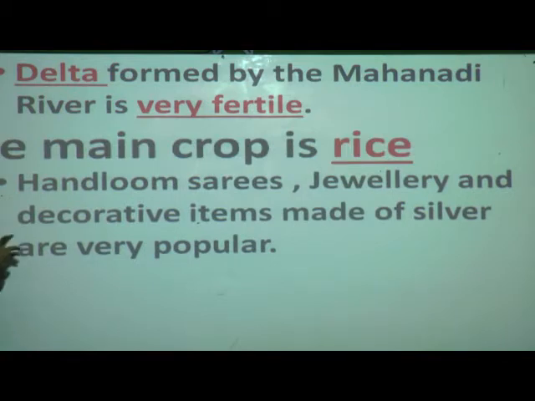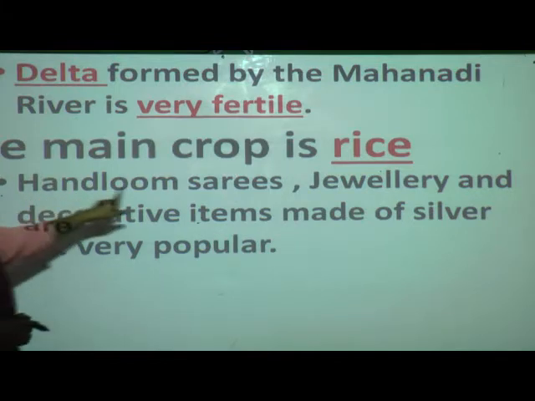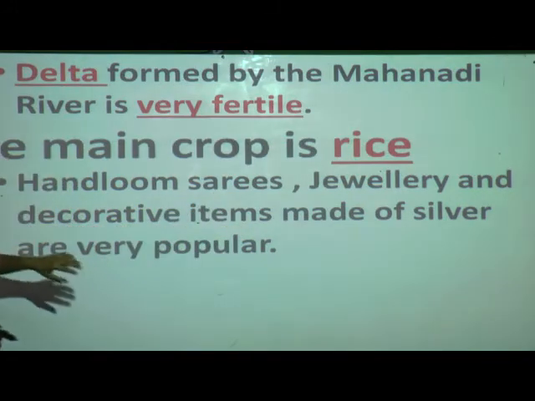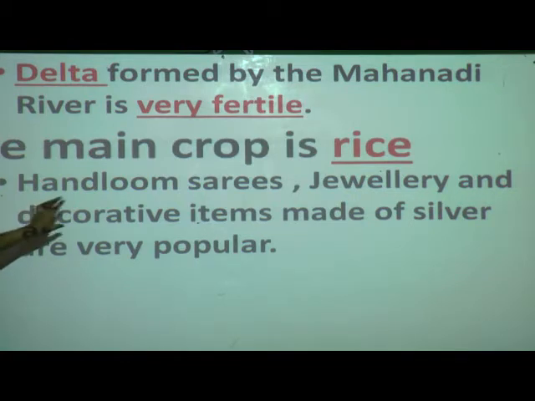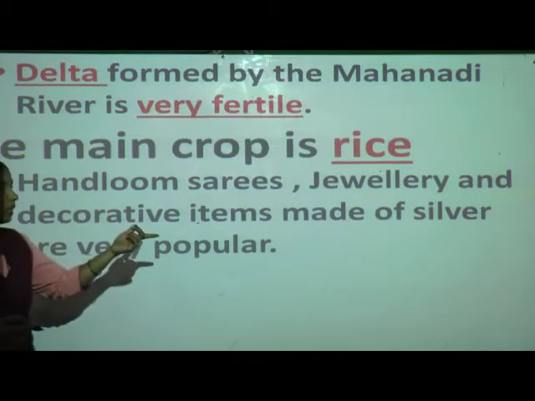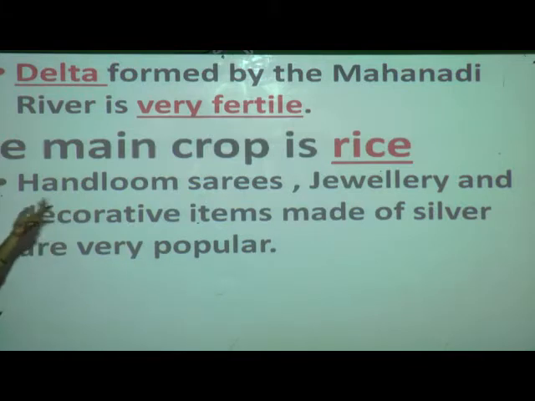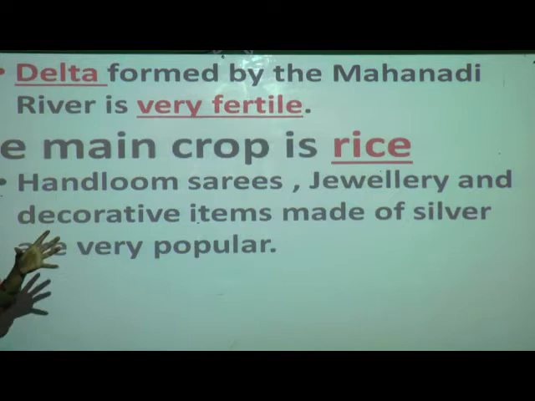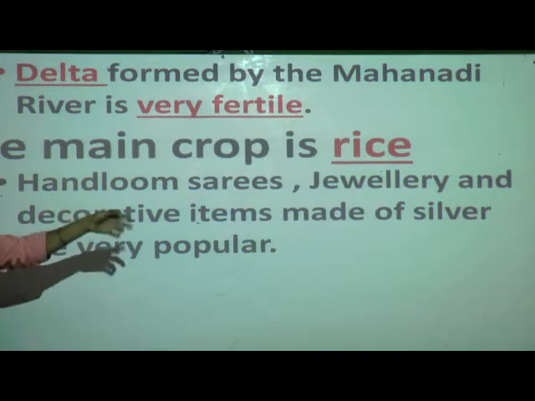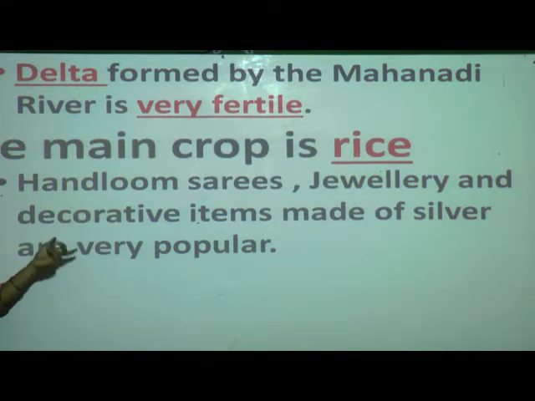Now we have studied the agricultural product. Now come to handloom sarees. The sarees made by hand are handloom sarees. Jewelry and decorative items made of silver are very popular. The jewelry we wear, and decorative items, the objects we use to decorate the house, correct? Those things made specially with silver are very popular in Odisha.